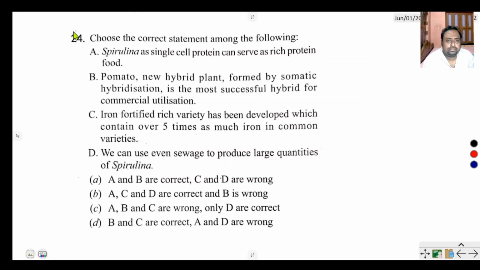Question number 24 says choose the correct statement among the following. Spirulina as single cell protein can serve as a rich protein food. Definitely, spirulina has about 56 to 58% protein. Tomato, new hybrid plants formed by somatic hybridization are the most successful hybrids for commercial utilization. Not most successful, because it commercially failed.